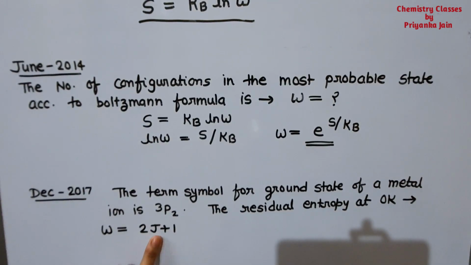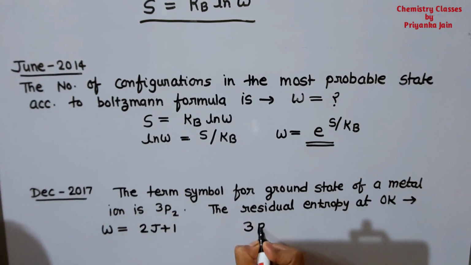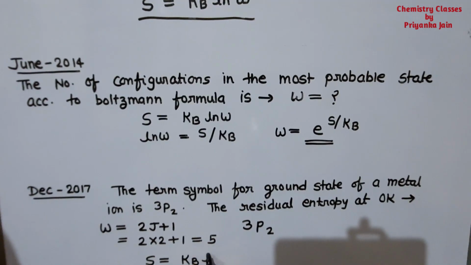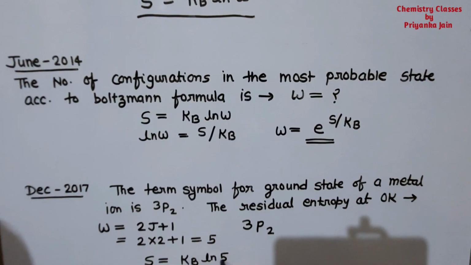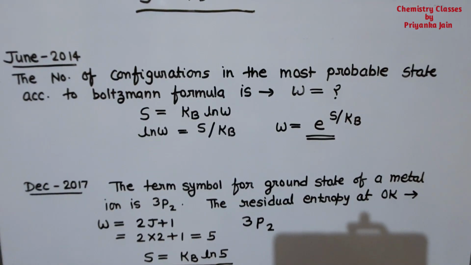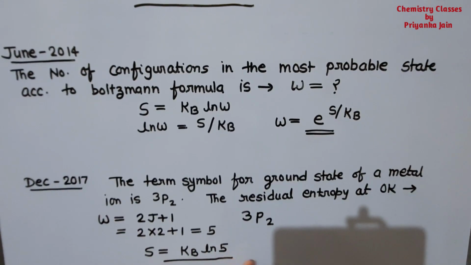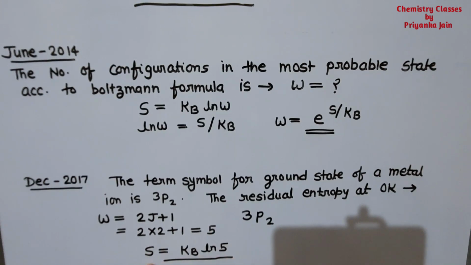Now for the J value we have to see the subscript. We are given 3P2, and here the subscript is 2, so the value of J is 2, right? So this will be equal to 2 into 2 plus 1. It means the value of W is 5. So just put this value. What are we getting? S = Kb ln W, where W's value is 5. Okay, so this is our answer. We have to do nothing, we just have to put this value in the formula and we get our answer. So you can match your options. This will be the right answer.